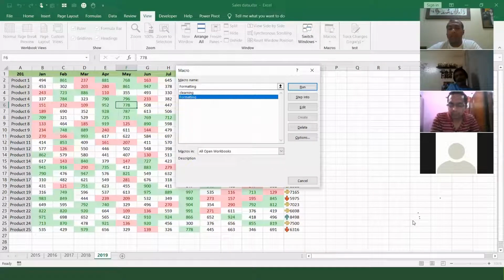Let me see the chat box. Somebody is asking: can I do a macro on one sheet and it gets updated on all the remaining sheets as well? Yes, that is also possible. For that, you have to write a small looping code, so that if I have 7 sheets, I don't have to click a button or press a shortcut 7 times. Once you do, it can apply on all 7. But then programming will come into the picture. Small codes will come. I don't want to go into the coding because there are many people who are not technically sound, so they will wonder what is happening, but it can be done.